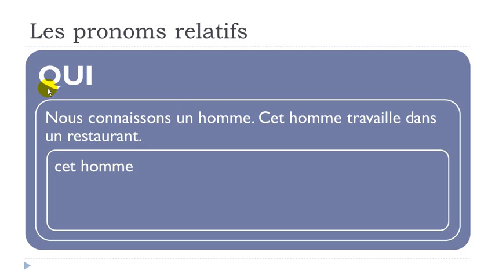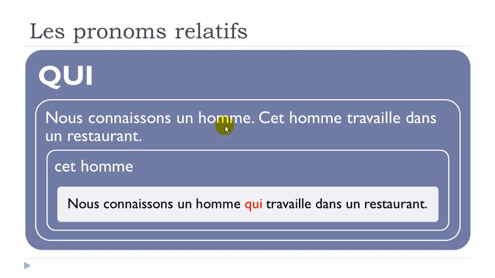We will use this qui, just because if you look carefully in the second sentence here, cet homme travaille dans un restaurant, well, cet homme here is subject of the verb. And that's the reason why we'll use qui. Okay? So it could be a person, like in that example, okay, cet homme, but it could be also an object or a thing. Okay? So the sentence you will get will be this one.